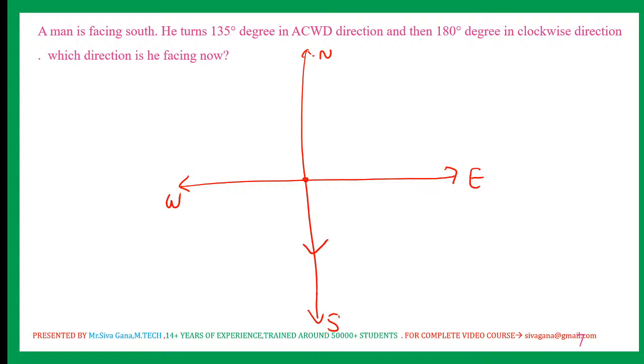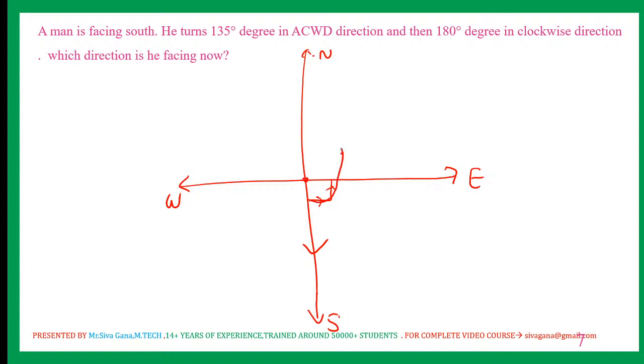He turns 135 degrees anti-clockwise. This is 90 anti-clockwise, and then 45 more, so 135, which means he is turning like this, anti-clockwise.